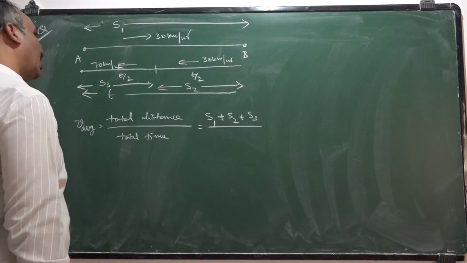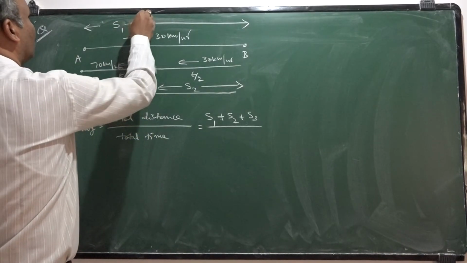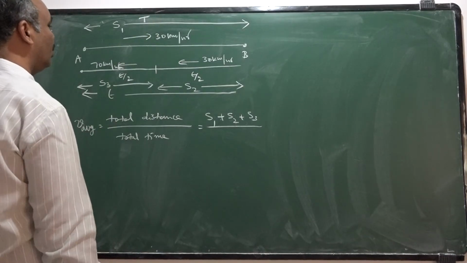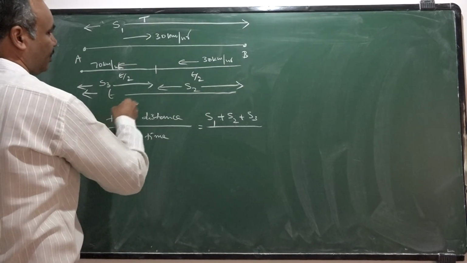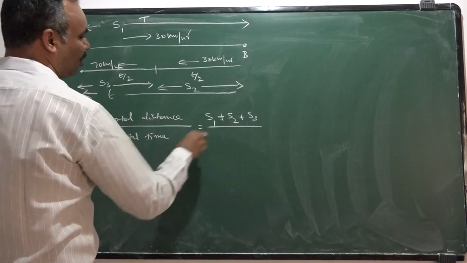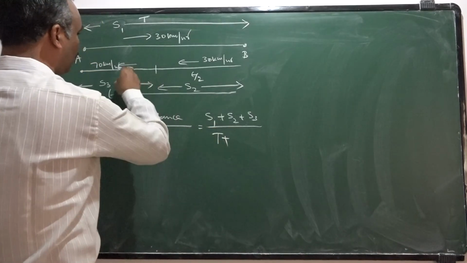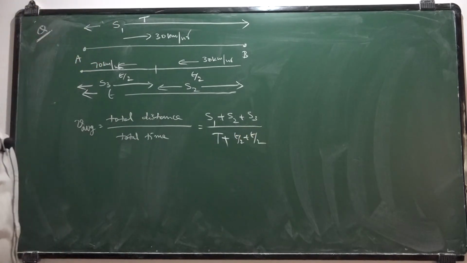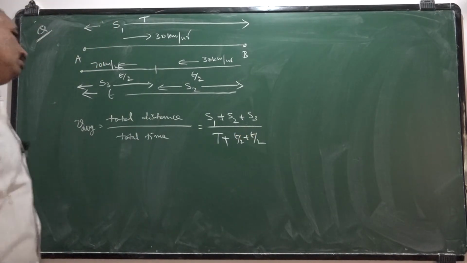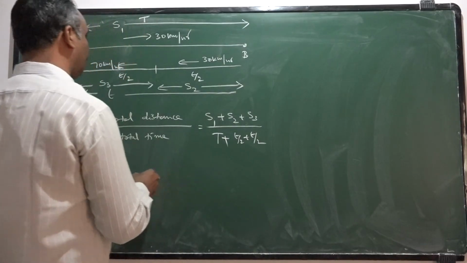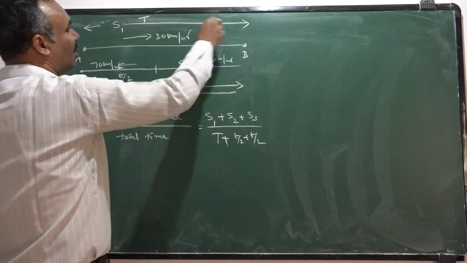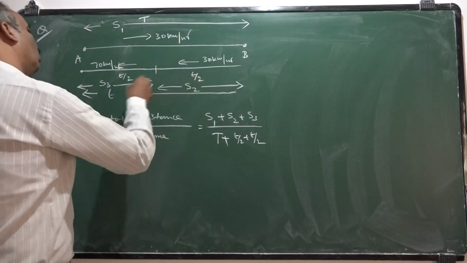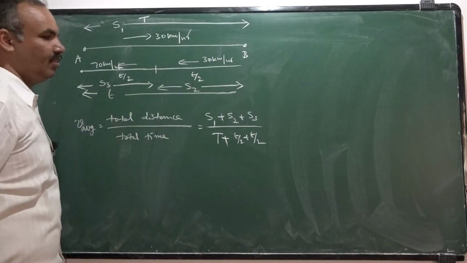And they did not give the time also. In the first part of the journey, let it take capital T. And during return journey, the total time taken is t by 2 plus t by 2, small t. So total time is capital T plus small t. But you know that whatever distance it traveled in the first part of the journey is exactly equal to the total distance traveled in the return journey.